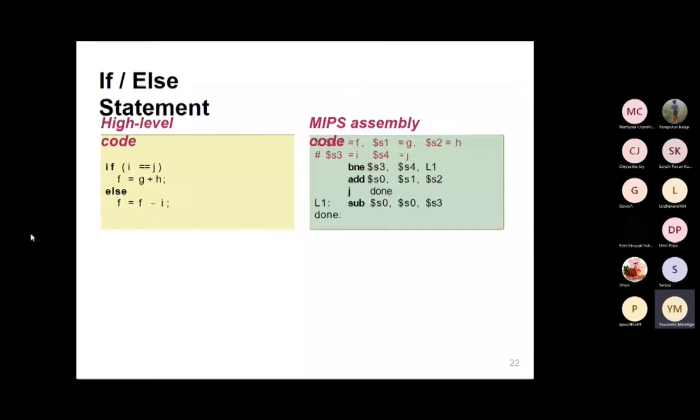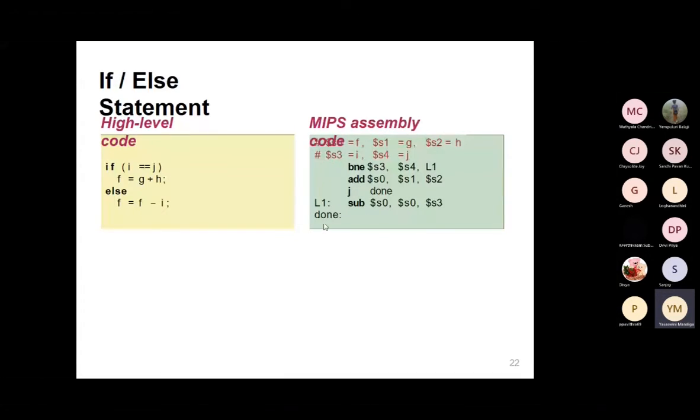So first of all, I'm going to use the BNE. S3 and S4 will go into the checking. If S3 and S4 are equal, the add operation will be done, and then it moves to the next operation. The jump will be done, that means move to done, which moves to the done label. Do you understand what I'm saying now? See here.